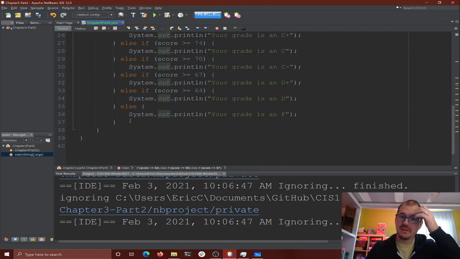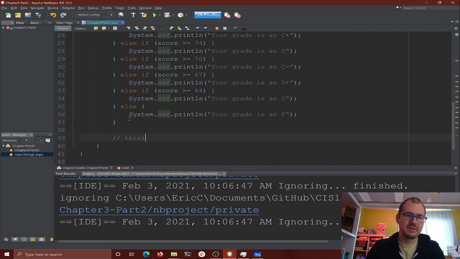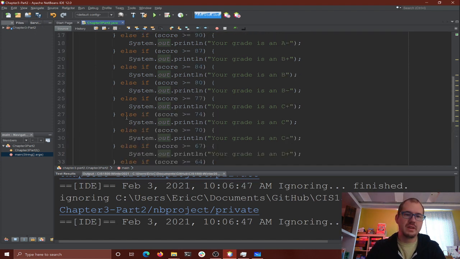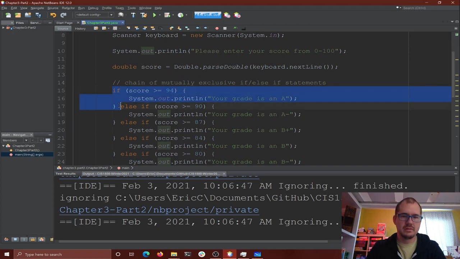Okay, we could do the exact same thing with just a little more work. This is not mutually exclusive, and more typing. But it's okay, right? It still works. We could say, again, if score here, that one's fine.